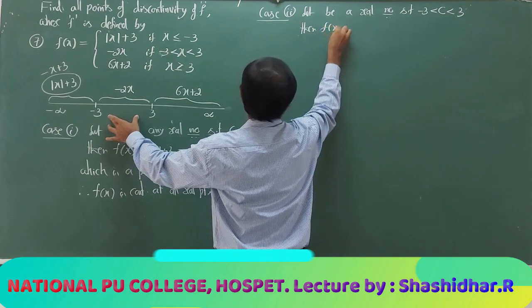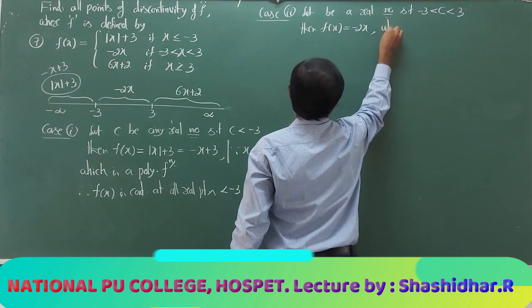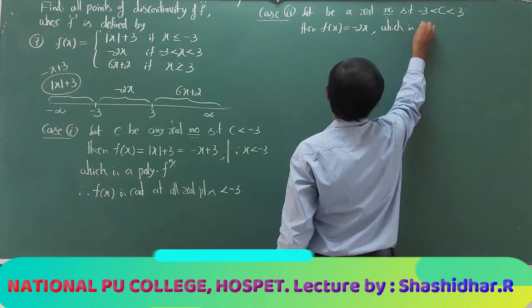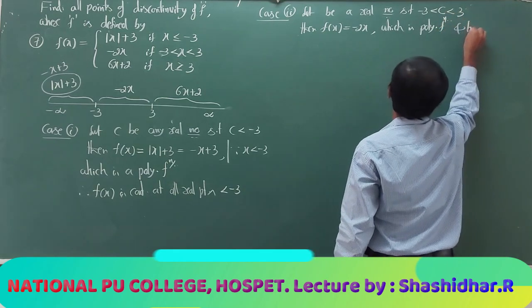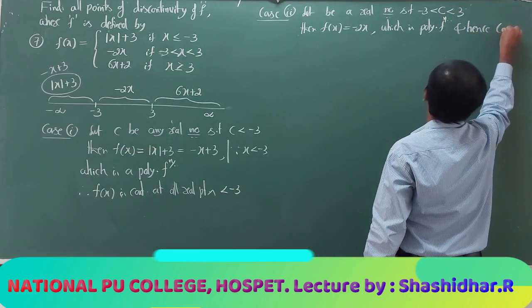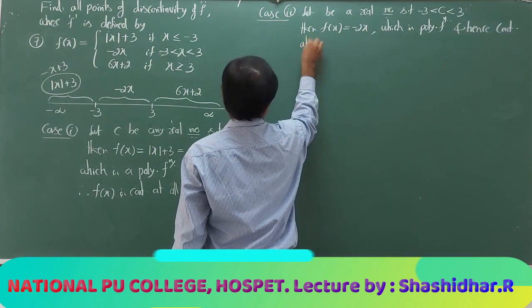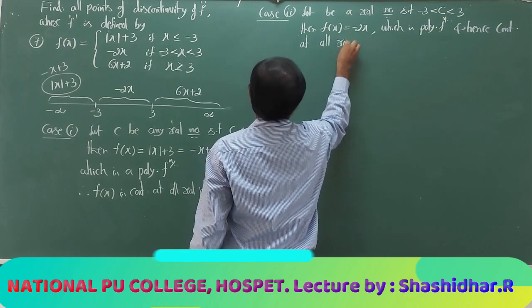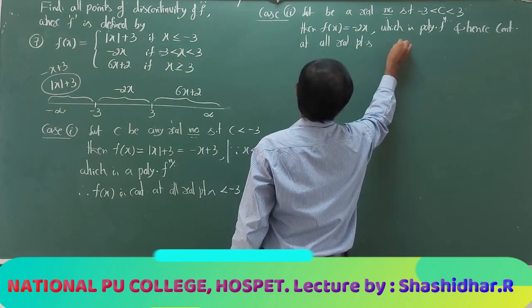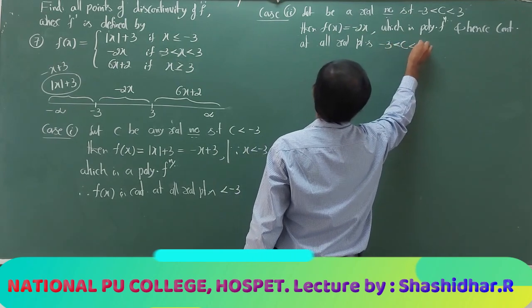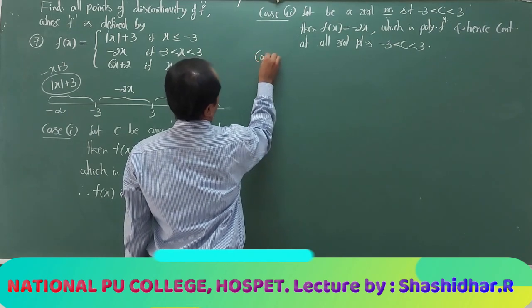Then f(x) is -2x, which is a polynomial function and hence continuous at all real points belonging to the interval (-3, 3). Case 3.